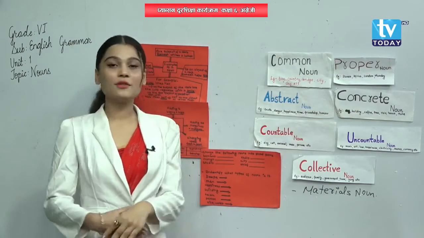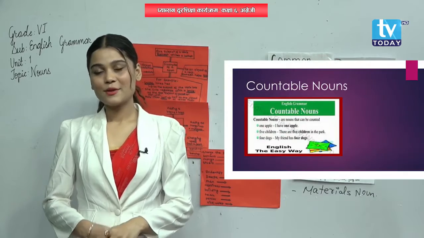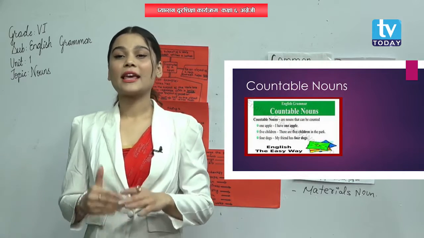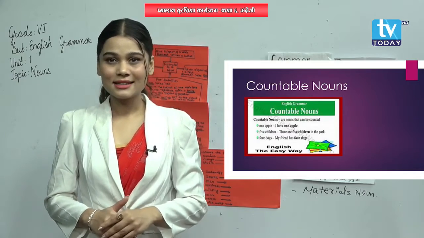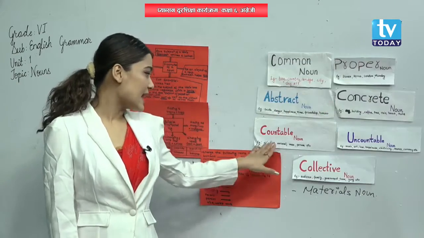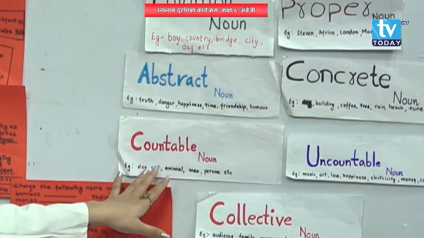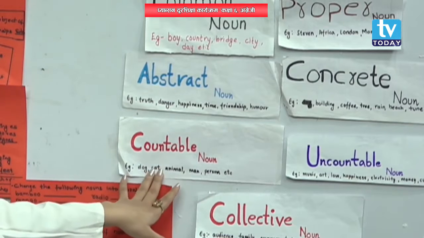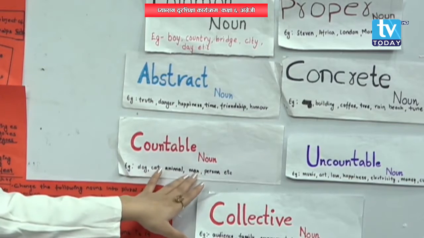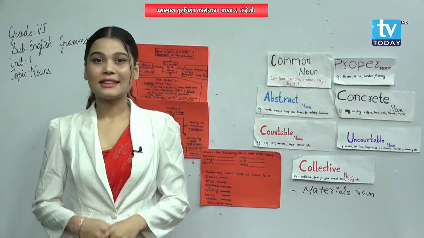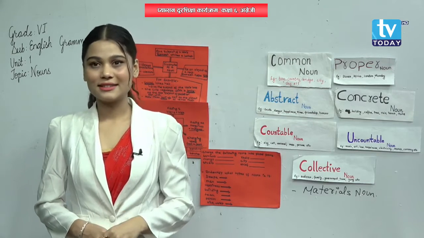So another is countable noun. What is a countable noun? Yes, the noun which we can count is known as a countable noun. For example, dog. There are 5 dogs in the garden. We can count it, right? So that's why. Another one is cat, animal, man, person, etc. All these things we can count, that's why they are countable nouns.